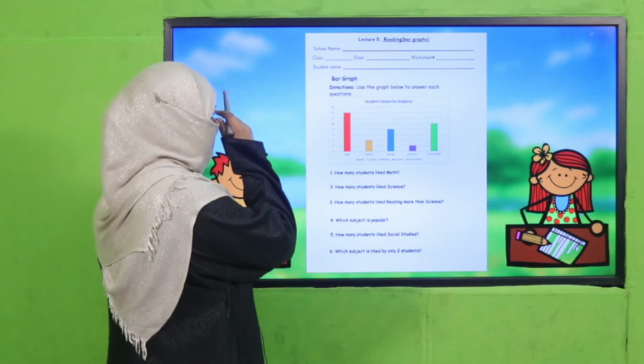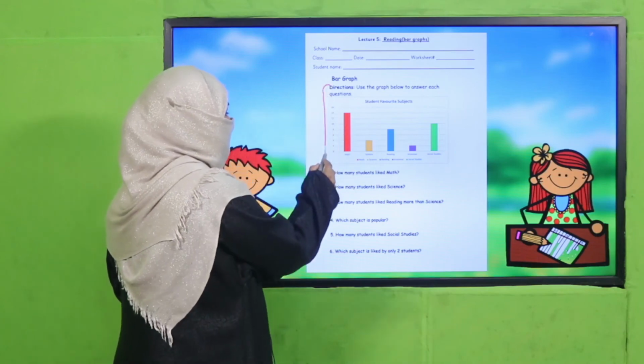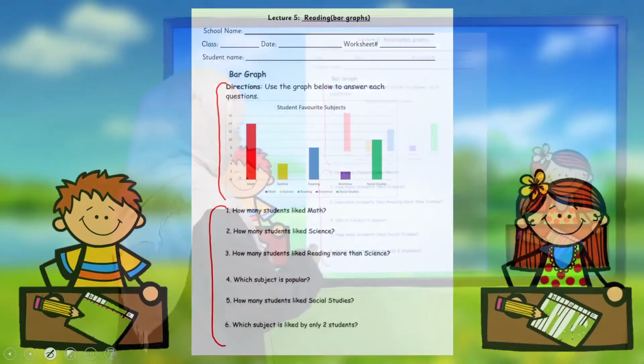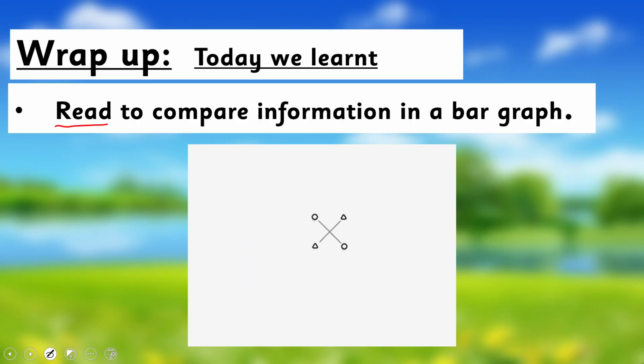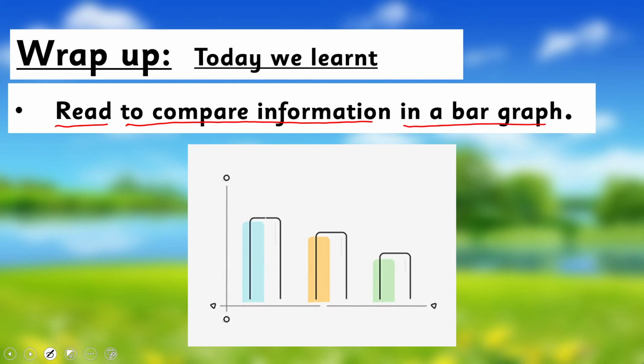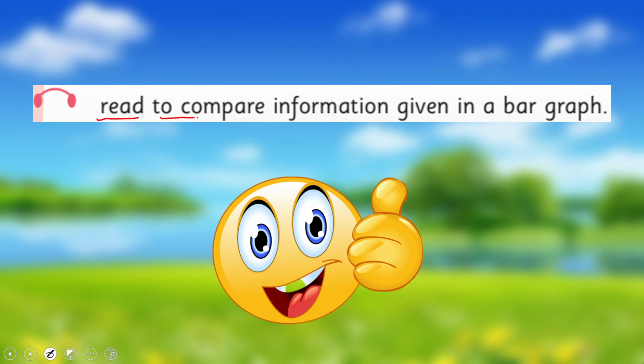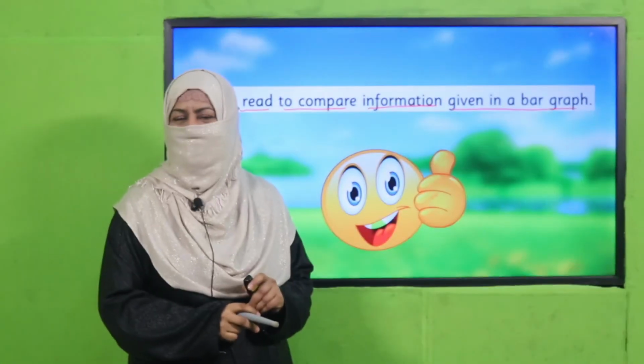And my dear students, what you are going to do? Again, you will read this bar graph and you will answer these questions over here. So what we have learned today, we learned to read and compare information in a bar graph. So in this way, we achieved our today's SLO, that is to read and compare information given in a bar graph. Are we done with it? Yes, and we thoroughly enjoyed doing it.